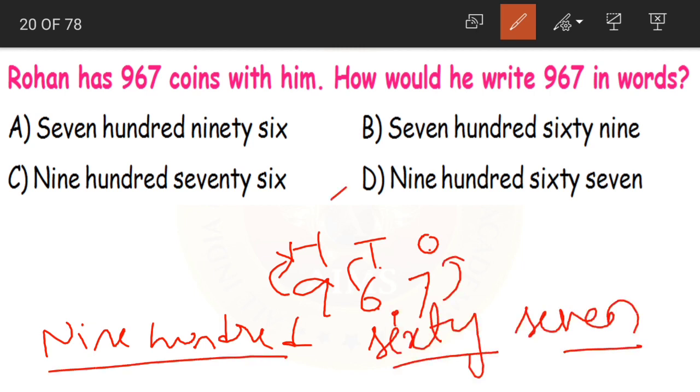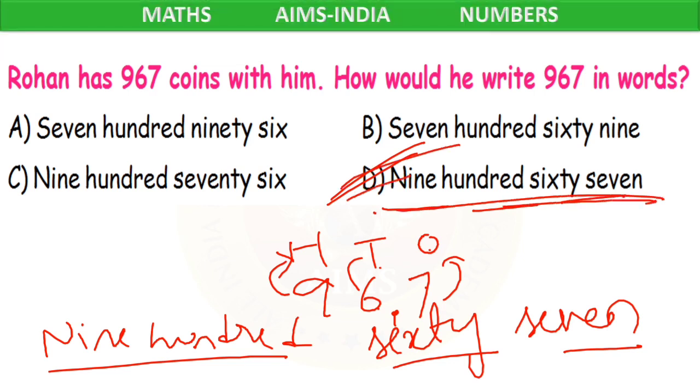What is the answer, children? 967. Which is the correct option now? Option D, 967. Yes, option D is our correct answer.